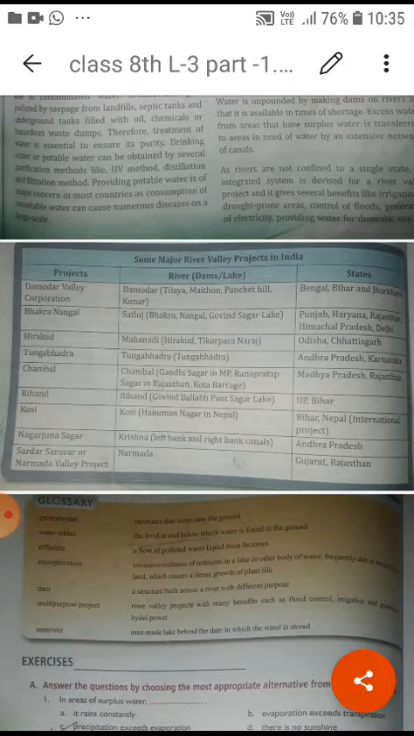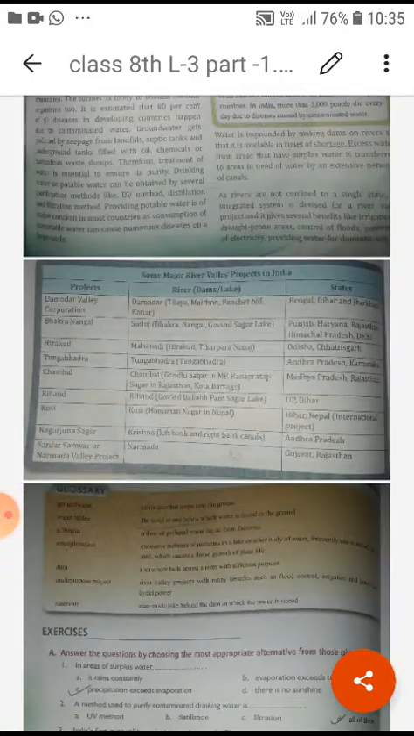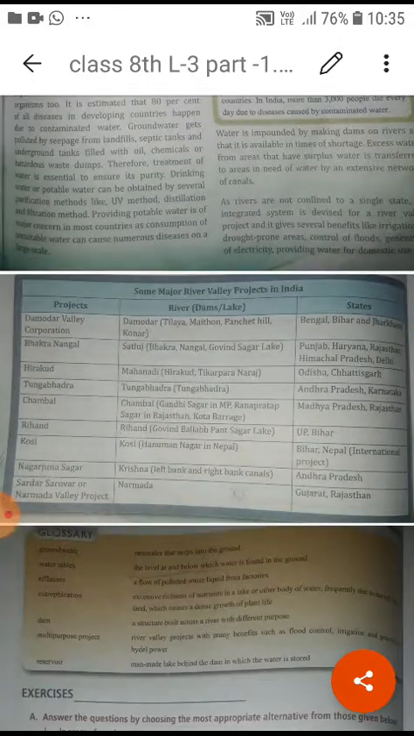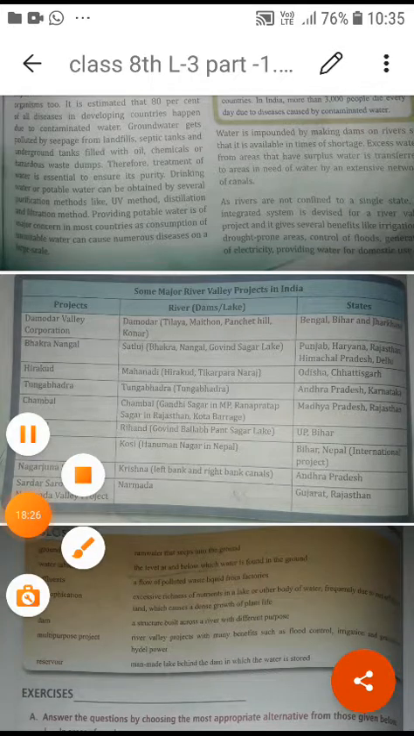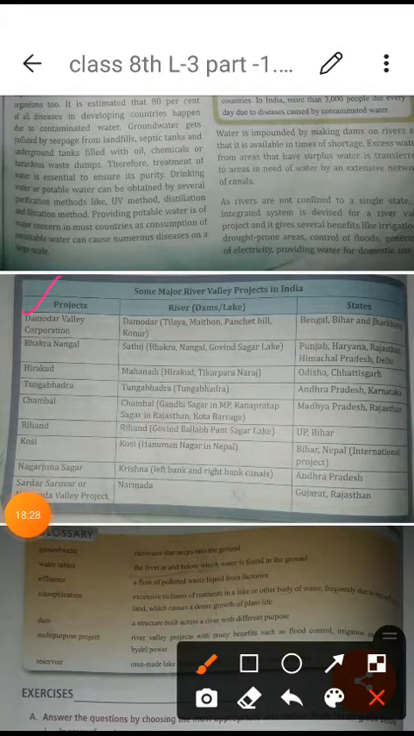Now students, you have to write on the left hand side of your geography notebook. There are many projects in India. Okay, some major river valley projects in India. So what is the project name? It is given here. First one, like Damodar Valley Corporation. So it is built on the Damodar, and where is the Damodar river?